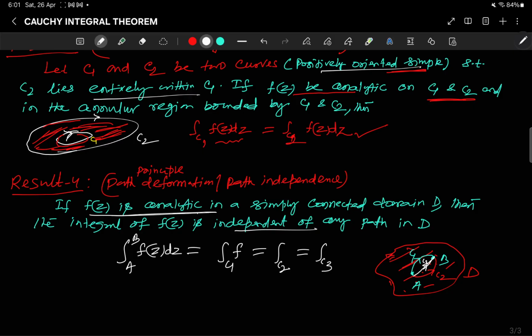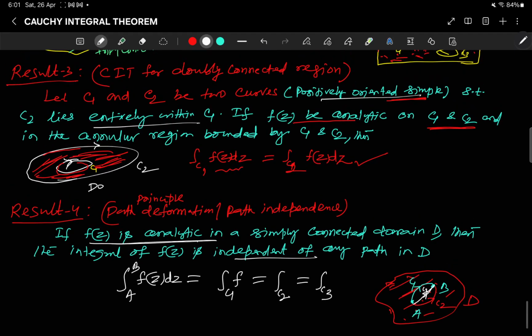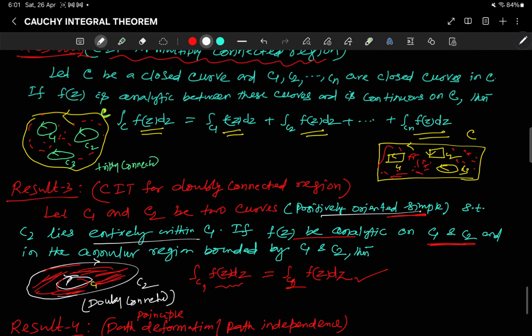And here you see it is a doubly connected domain. We are getting a hole here; we are getting 3 holes here, triply connected. Similarly multiply connected, I have a C4 here, right? So these are multiply connected. So these are the consequences of your Cauchy integral theorem.